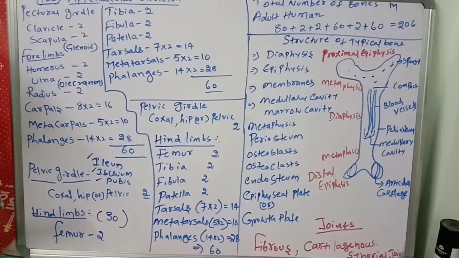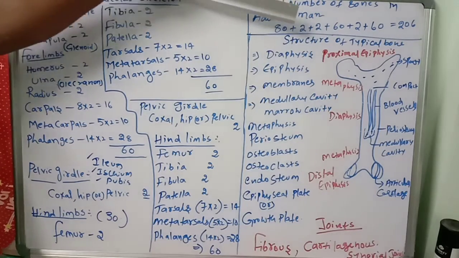The pelvic girdle consists of three bones joined together: ilium, ischium, and pubis. And the pubic symphysis is also there. That is the most important structure joining the pelvic girdles.